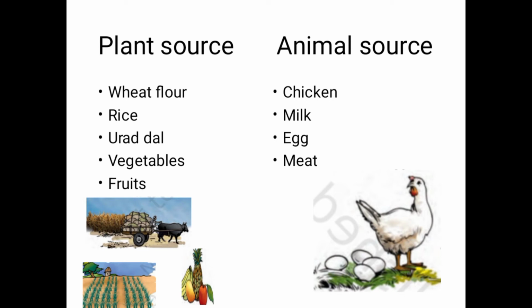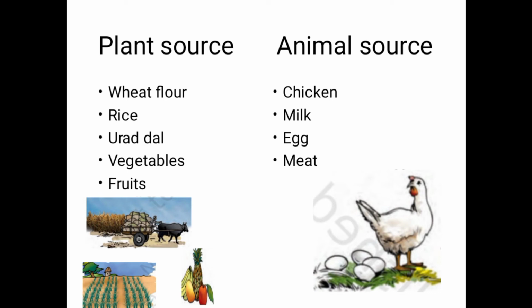The ingredients which we get from plants are called plant sources, and the ingredients which we get from animals are called animal sources.